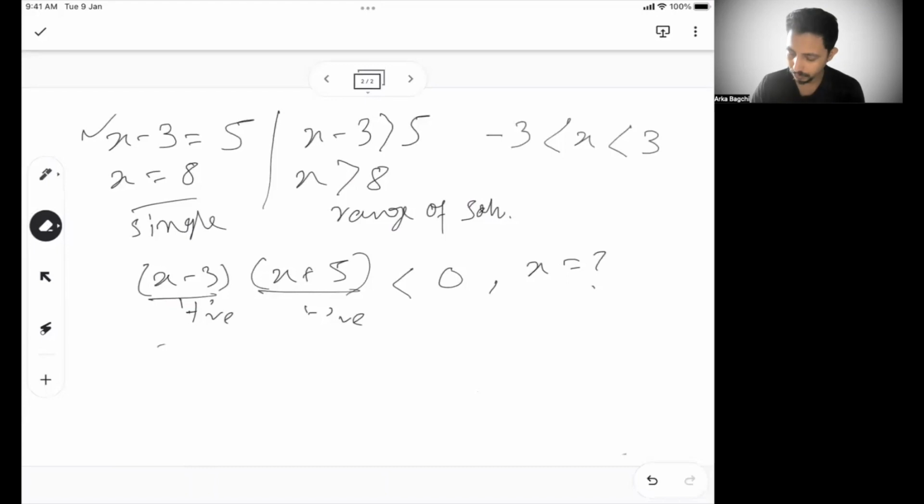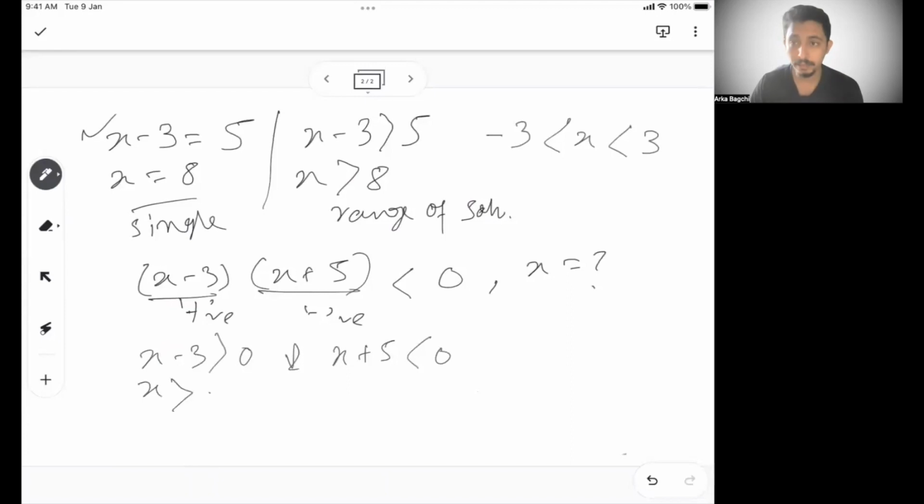So let's get started. What we are trying to do is: x minus 3 is positive, and we can say x plus 5 is negative. So we can say x is greater than 3, and at the same time x is less than minus 5.